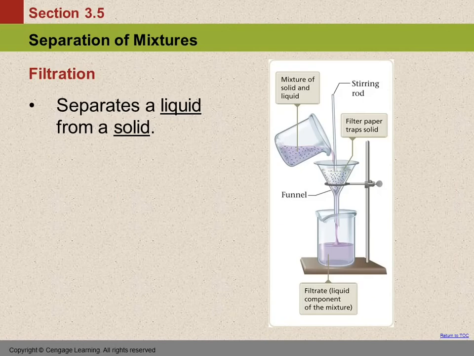Filtration, you probably do this if you make spaghetti. You pour the water and the spaghetti into a colander, and the water goes through and the spaghetti doesn't. Coffee makers use this principle also.